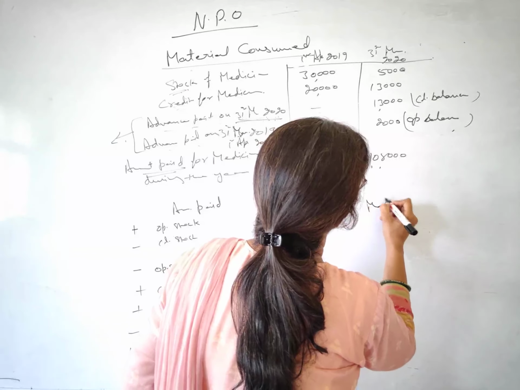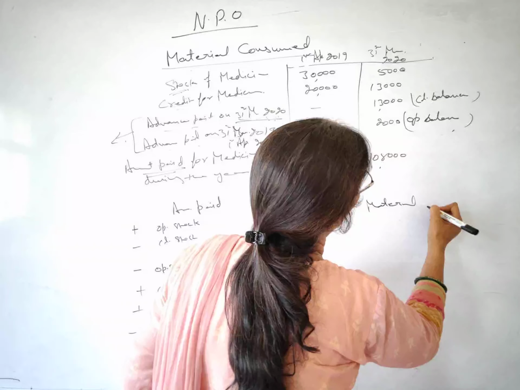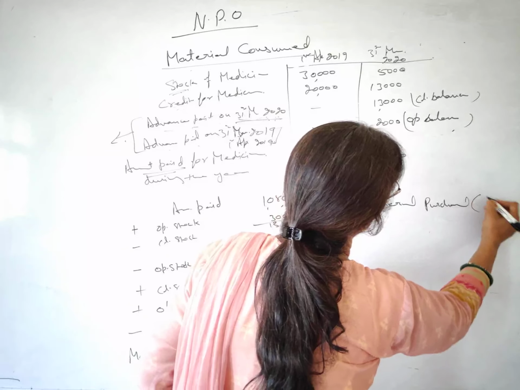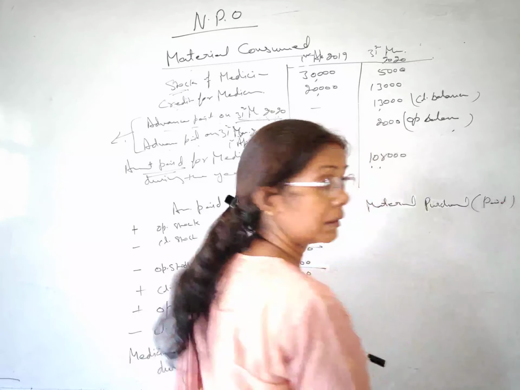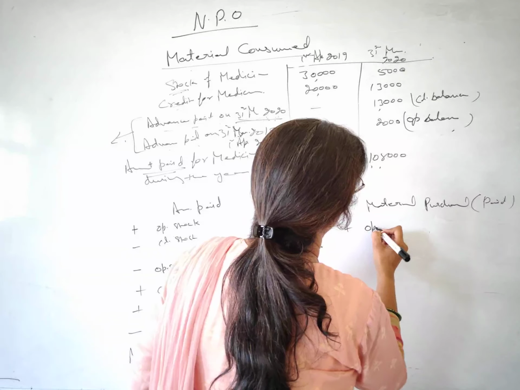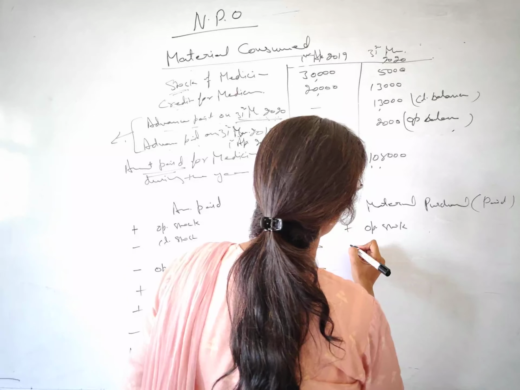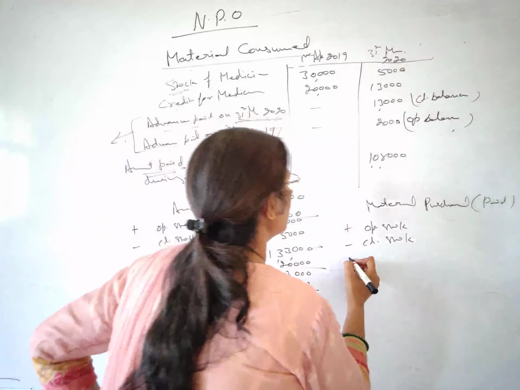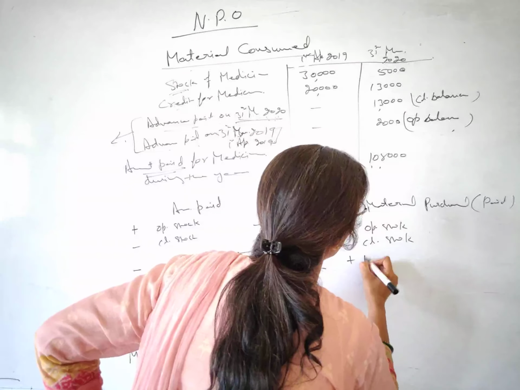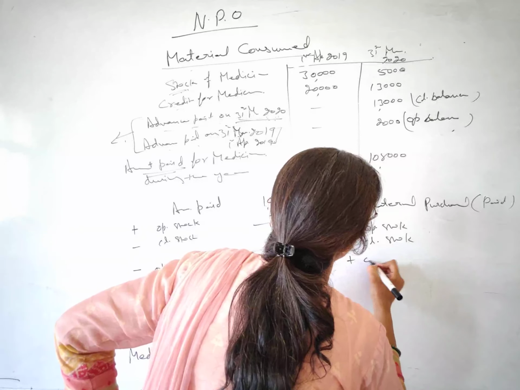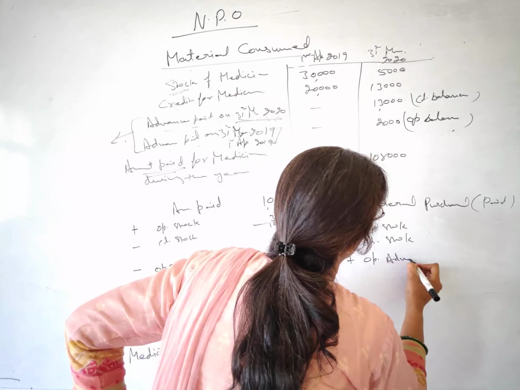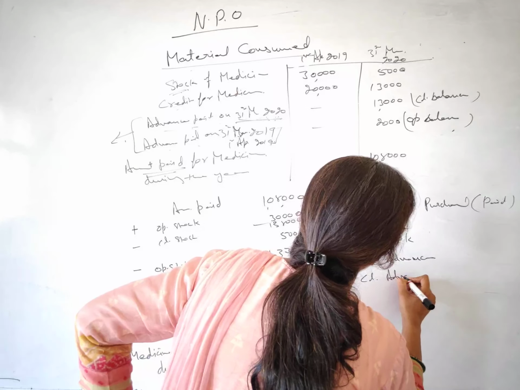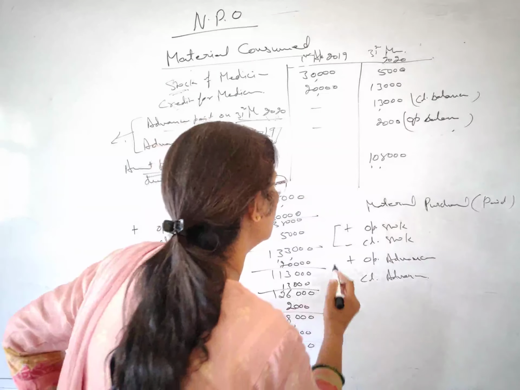This is material purchased or paid for the material. Okay, opening stock plus, minus closing stock, right? And the same thing goes for the advances also. Advances minus, right?